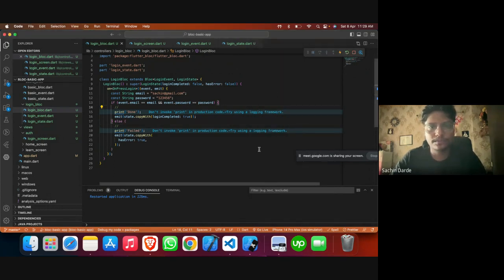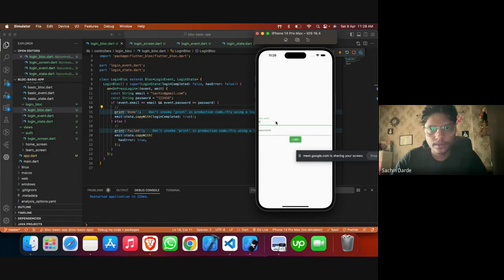Of course, we need to reload the block. sachin@gmail.com, then 1 2 3 4 5 6 7. So as you can see, the password was not correct, so it just didn't work. sachin@gmail.com, password 1 2 3 4 5 6.